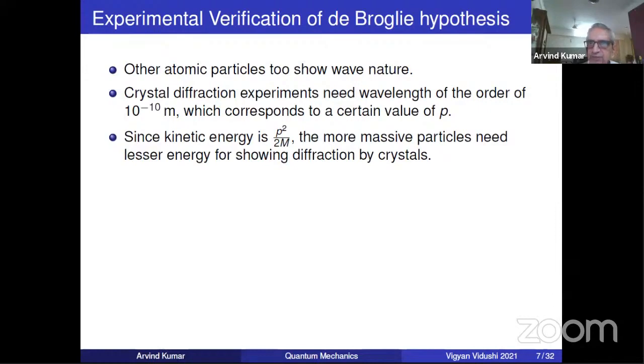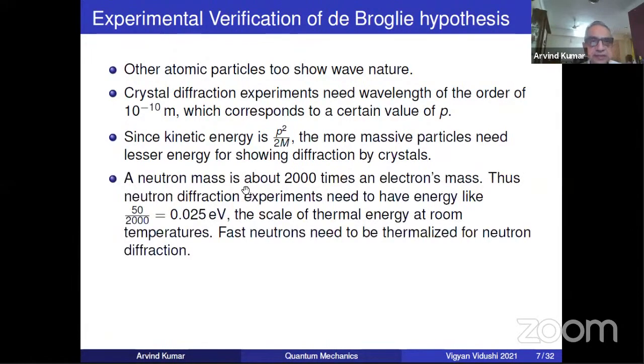You need the same p for everybody, whether it is electron, neutron, or atom, whatever you are diffracting. But the energy will differ very widely from electron to neutron. So please remember this point, often not emphasized. It's nothing new, but at least you should keep this in mind.